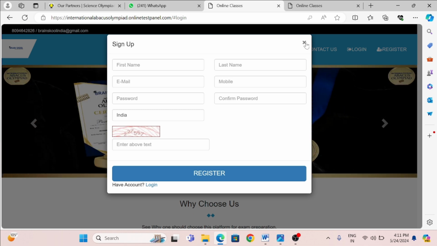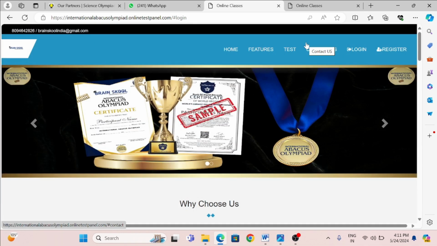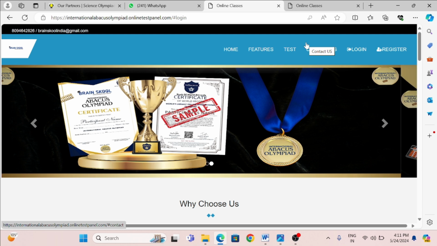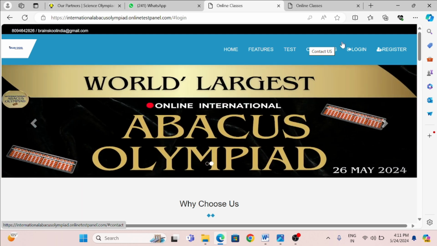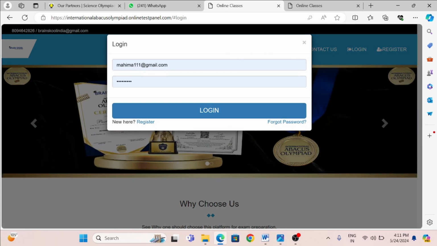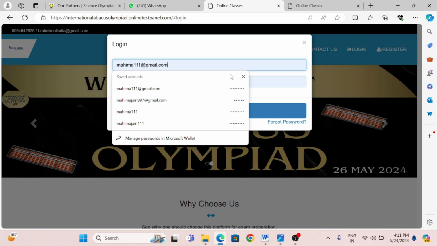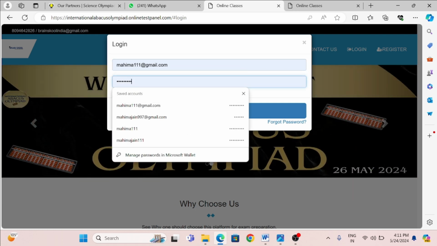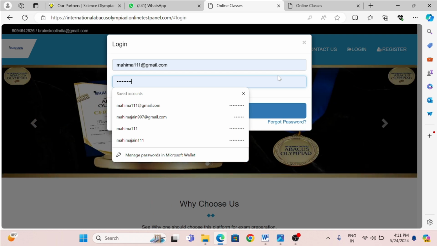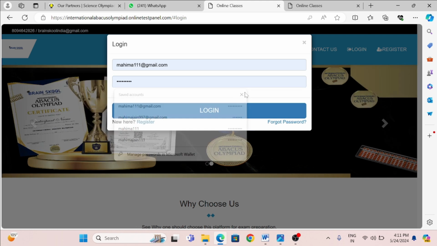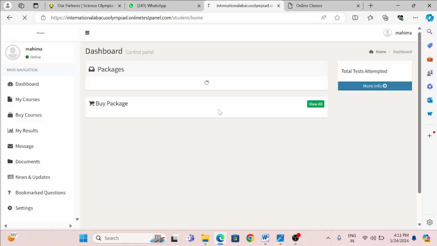Second, when you have already registered and you have your own login ID and password, just click on login and type your mail ID. As you can see, my mail ID is this one, I am typing it here, and the password. When you write all the details, your login ID and password, you need to click on login.